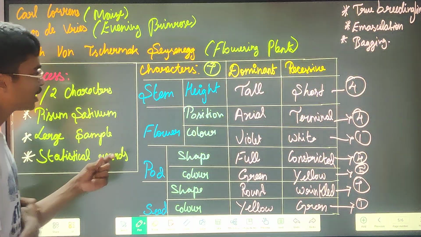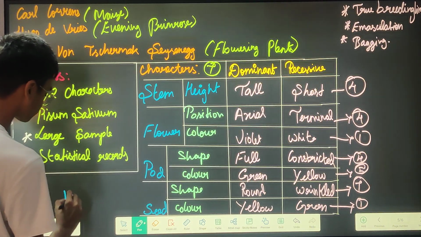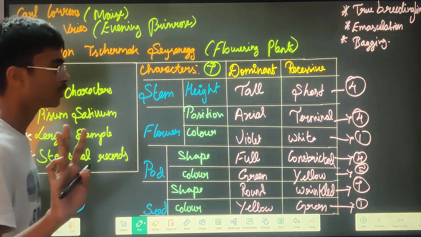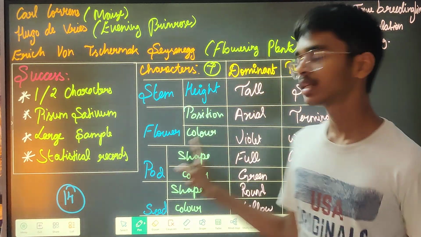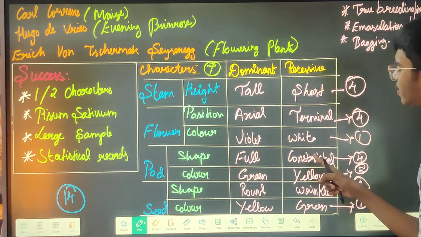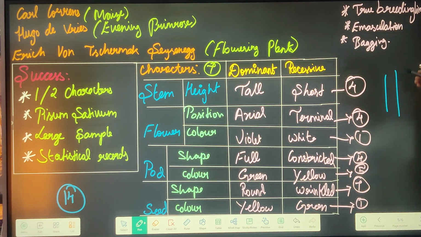He took a total of 14 plants, all 14 with different characters. One plant is tall, another plant is short. One plant has flower position axial. What is axial position? When you take a flower on the stem, if the flower is coming here, that is axial. If the flower is coming at the end, it is known as terminal.